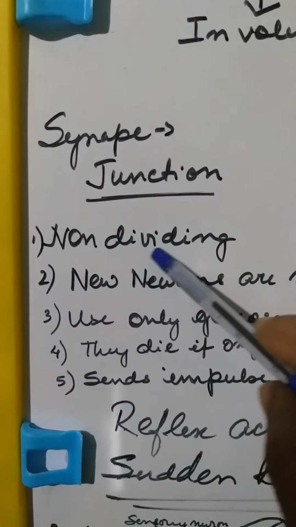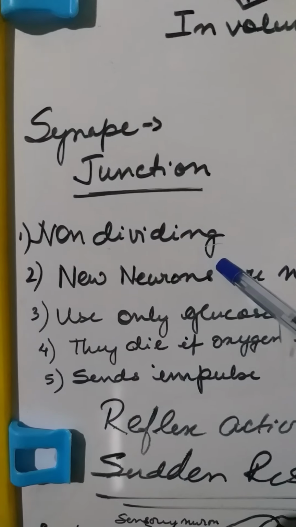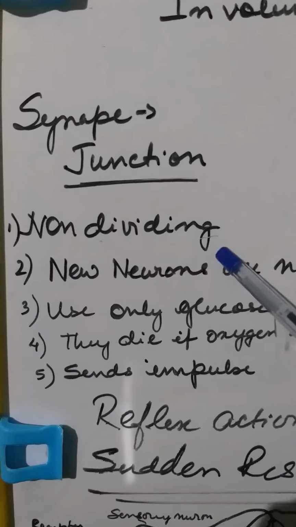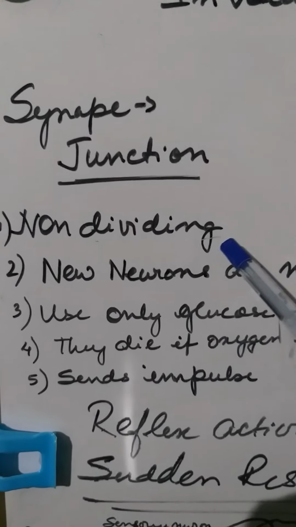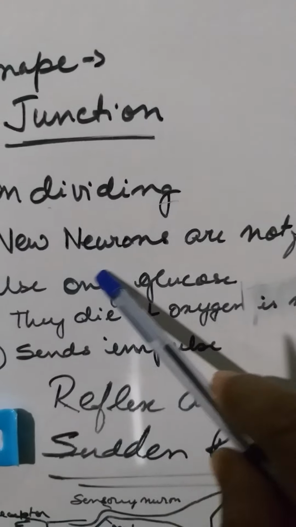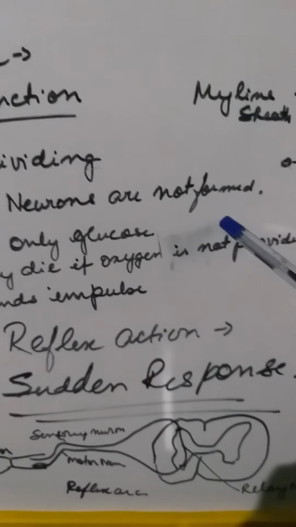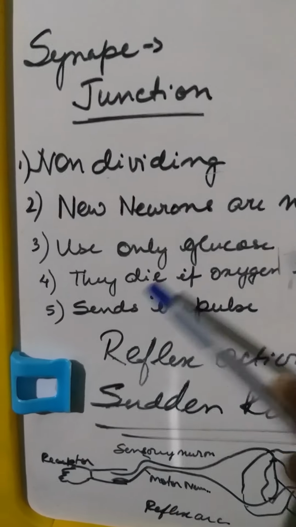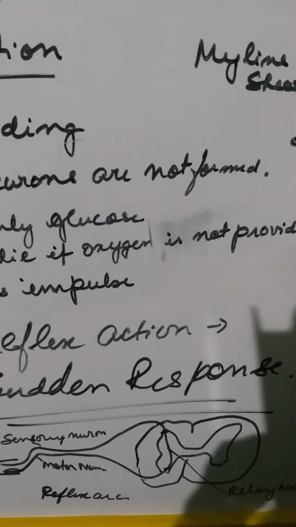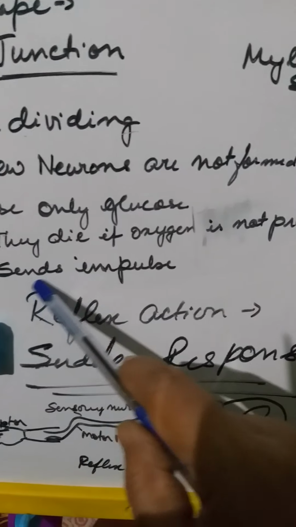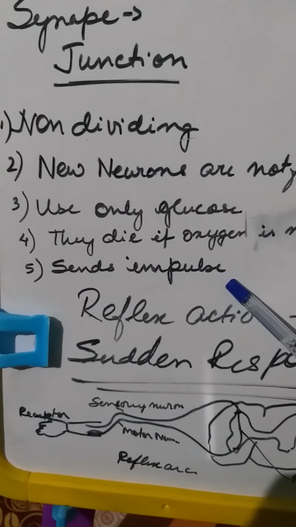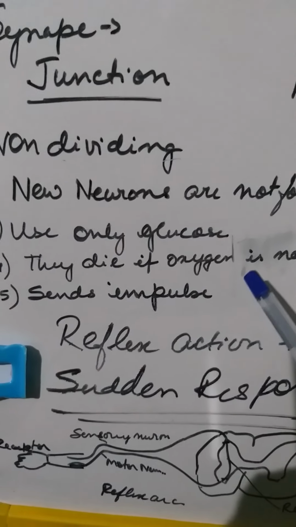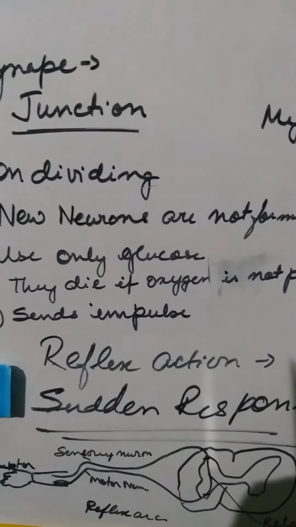Once the cell is formed in a human being, it does not divide. If it were completely dividing, the brain would have burst out. So they don't divide. New neurons are not formed. They use only glucose. They die if oxygen is not provided, and their function is to sense impulses. So this is how all organisms work in control and coordination.